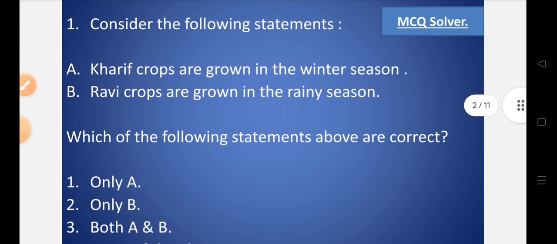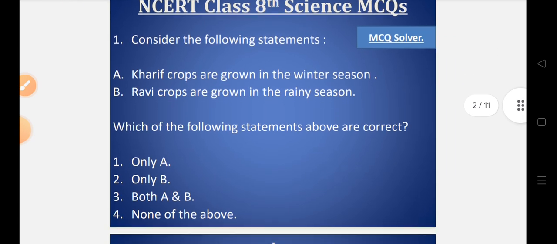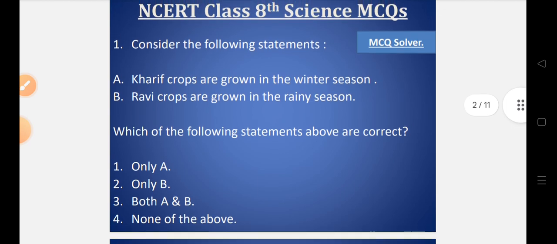Question number 1. Consider the following statements. Statement A. Kharif crops are grown in the winter season. Statement B. Rabi crops are grown in the rainy season. Which of the following statements above are correct? Let's look into the options.